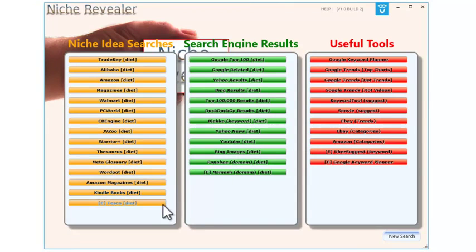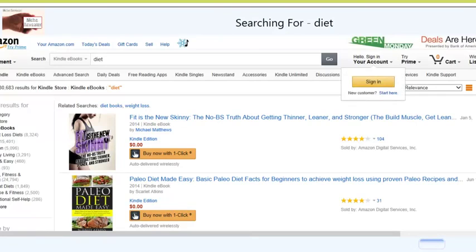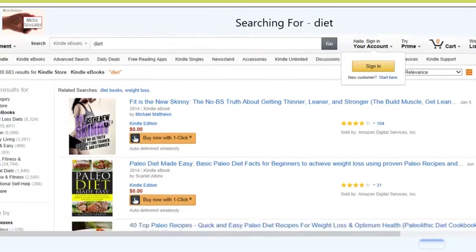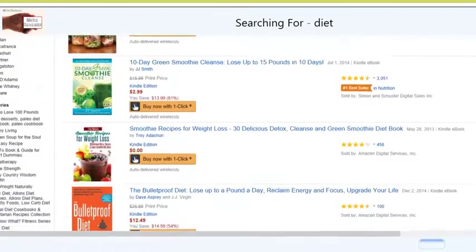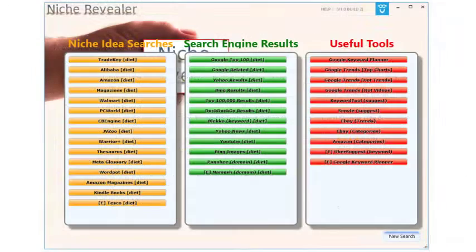We've also got Amazon magazines and of course Kindle books. Who would not want to look in Kindle books for ideas? You know, if there's a good idea going, then I'm sure there's a Kindle book on it. So again, here we are. We have Kindle books, all related to diets, and there'll be literally hundreds and hundreds of those.